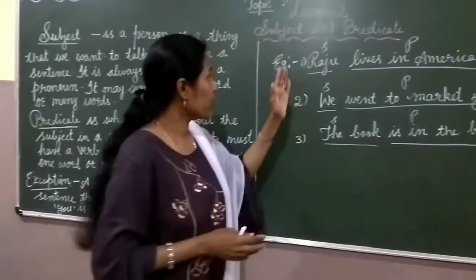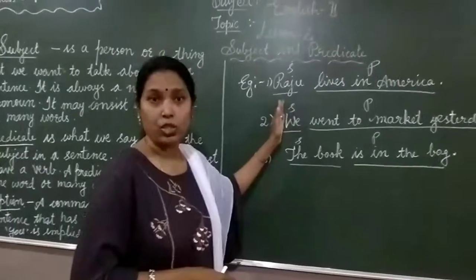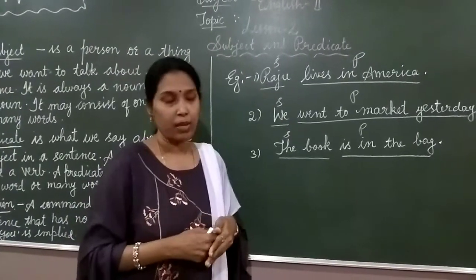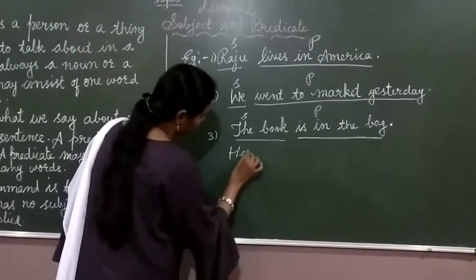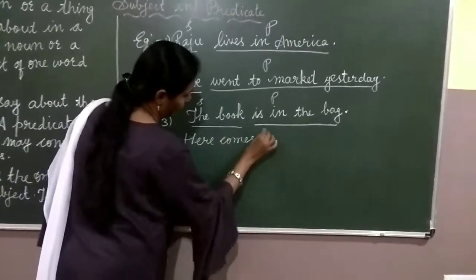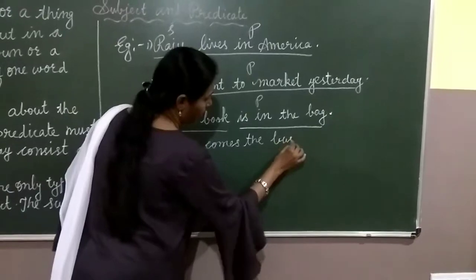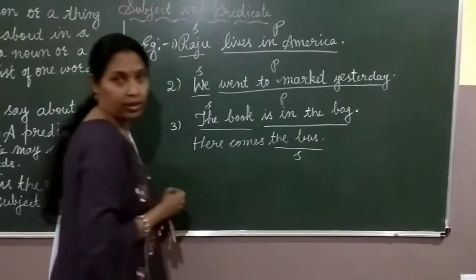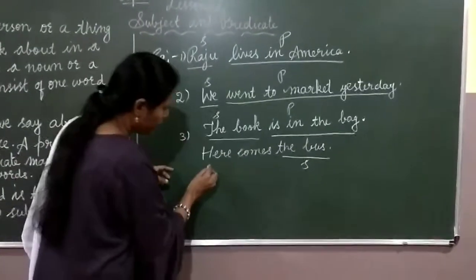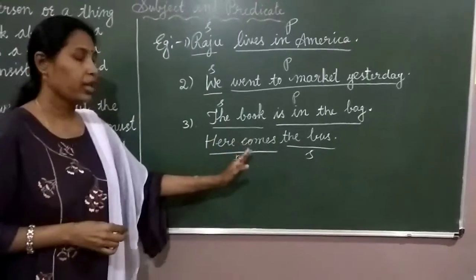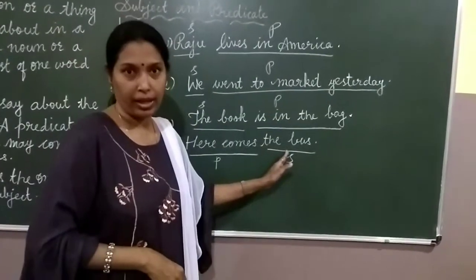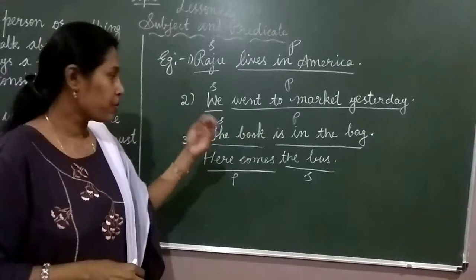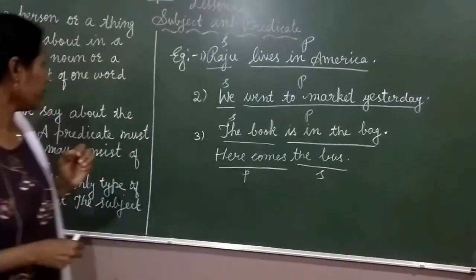So, usually subject comes before the predicate. Generally, subject comes before the predicate. But sometimes predicate comes before the subject. For example, here comes the bus. Here the subject is the bus. And here comes verb also. Here comes is the predicate. Here the predicate comes in the beginning and subject at the end. Generally subject comes in the beginning, before the predicate, but sometimes predicate also will come in the beginning.